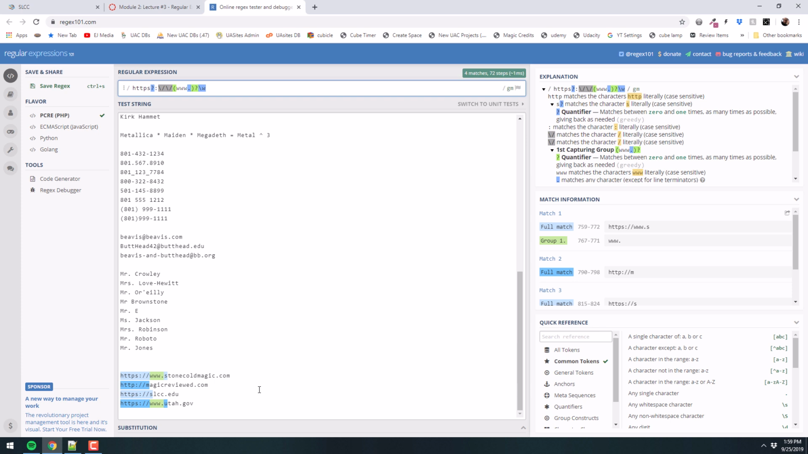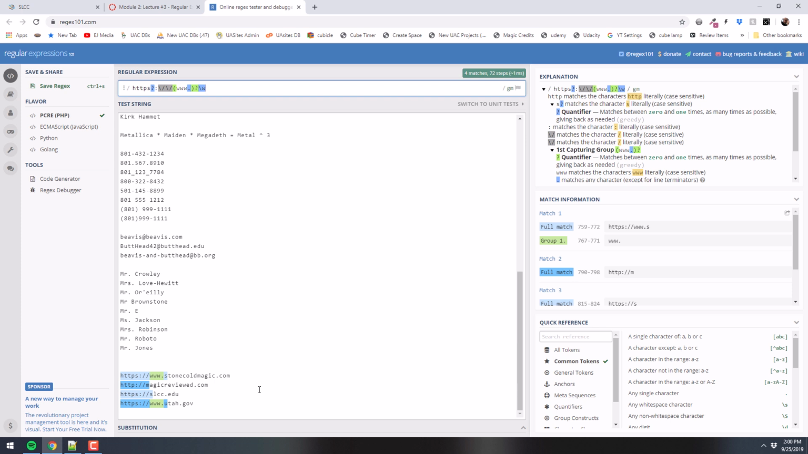Should I use the asterisk there? Because that would be 0 or more. I need 1 or more, right? Because you can't have www.com, there has to be something in there. So there has to be 1 or more, right? Maybe there's some website called b.com. That probably is a thing, right? So the 1 or more is the plus, okay?